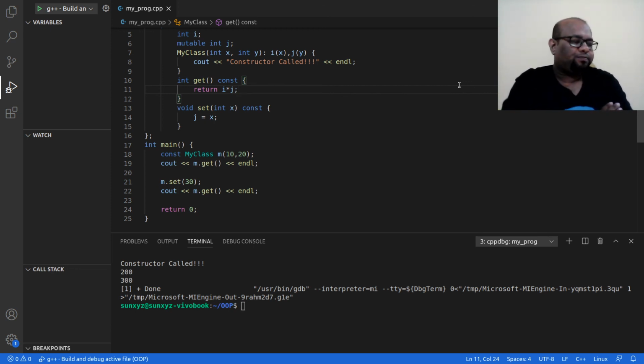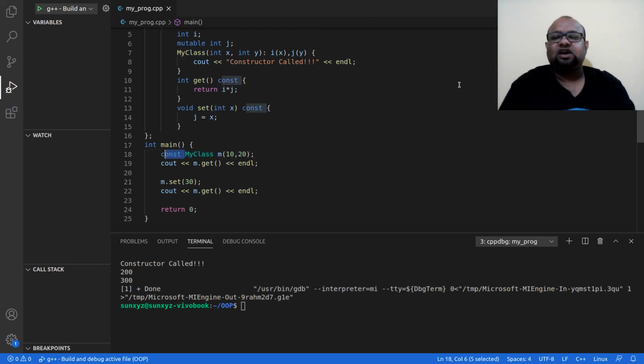Then we saw what const in the context of methods of a class means. So when I declare this method as const, that means I am not going to change any data attribute inside this method. Alright, but then we saw a cheat. Although this method is declared as const, I could change a data attribute. What data attribute could I change? The one that is declared as mutable. Alright, we saw that. And then we saw what it means to declare an object as a const.